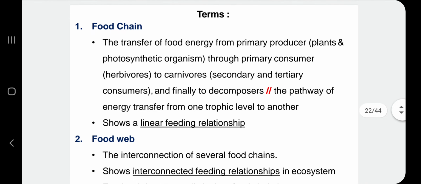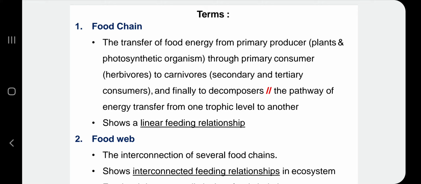So before we want to learn about the ecological pyramid and how actually energy is transferred in the third type of ecological pyramid, which is pyramid of energy, we need to learn a few terms, okay, which I know most of you are familiar with since your previous school. Okay, the first one, food chain. Food chain is the transfer of food energy from primary producer, usually plants or any other photosynthetic organism, through primary consumer, and then from primary consumer to carnivore, and then finally decomposer.